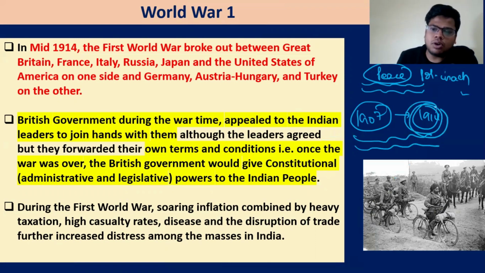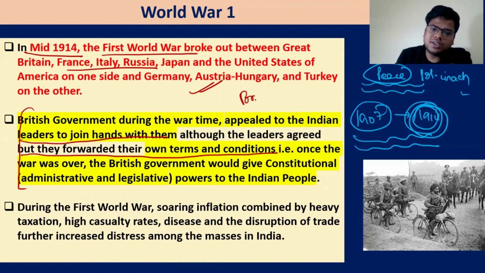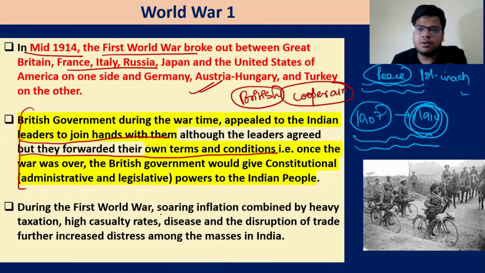Now comes World War I, a big event that will evoke a reaction from all sections of the nationalists. So in mid 1914 World War I broke out between Great Britain, France, Italy, Japan and others. The British government during the wartime appealed to Indian leaders to join hands with them, although the leaders agreed, they forwarded their own terms and conditions. Now obviously think, the British wanted the cooperation of the Indians. Why did they want the cooperation of the Indians?